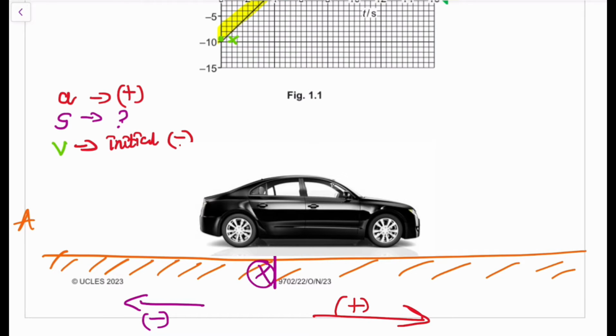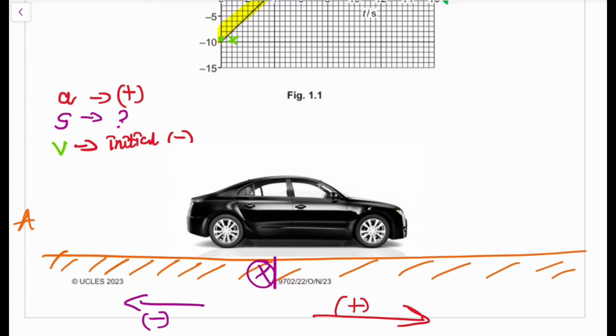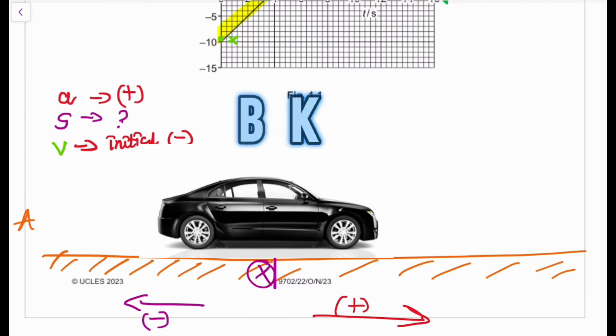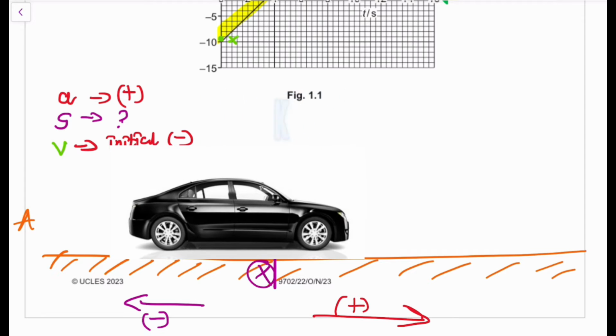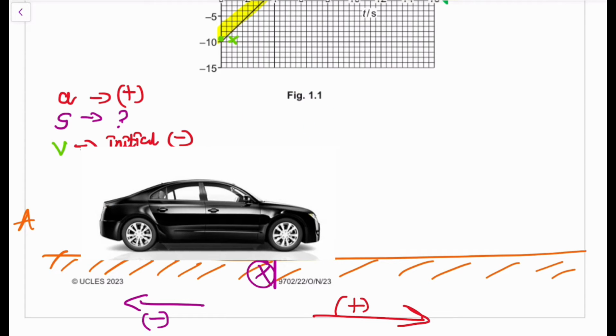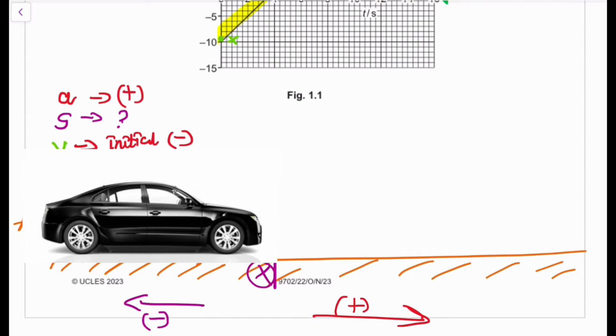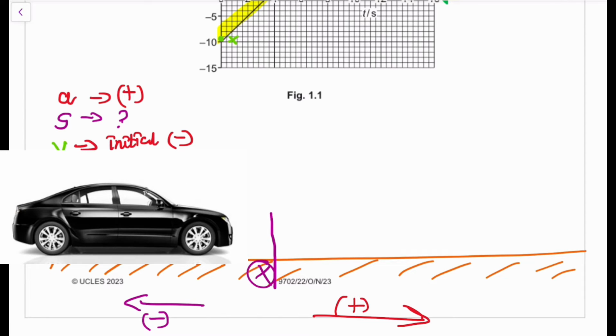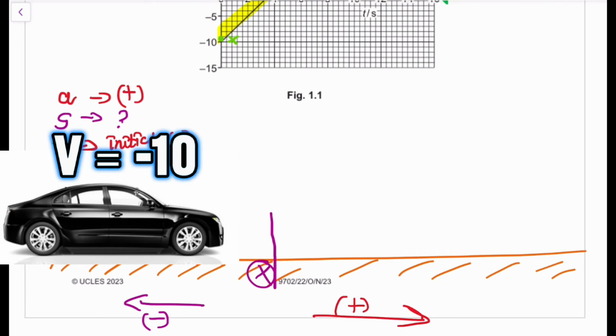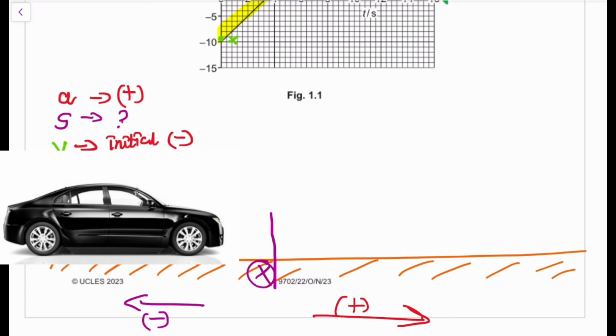That means the car is moving in the opposite direction. So the car is moving back, right? Reversing a car. So our car is moving backwards. So it's basically moving in that direction, right? And at a time when its velocity is negative 10 and it's moving back, that is where we're starting to measure our time. So when the velocity is negative 10, we start measuring our time. So the car is going to keep on moving back, right?